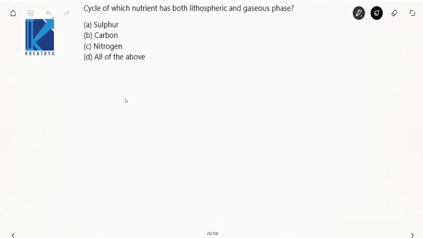Cycle of which nutrient has both lithospheric and gaseous phase? Lithospheric and gaseous phase, it seems. Now which one has? Yes. Now carbon and nitrogen are completely gaseous cycles only, but your sulfur cycle has both lithospheric and gaseous phase. Right? Now this is the correct one. Done. Next one.